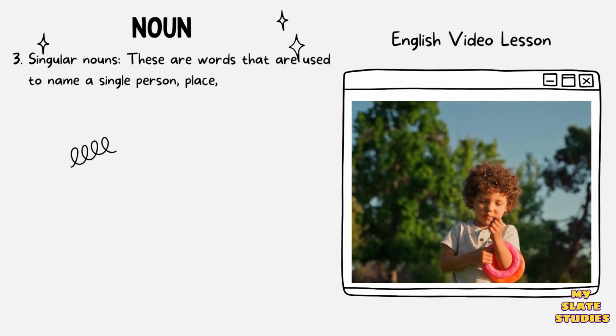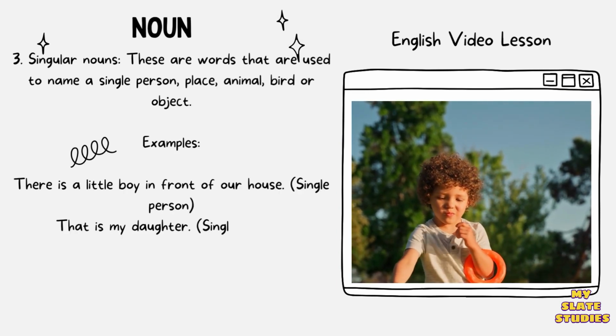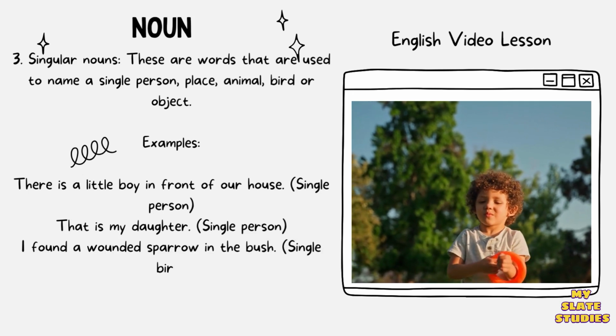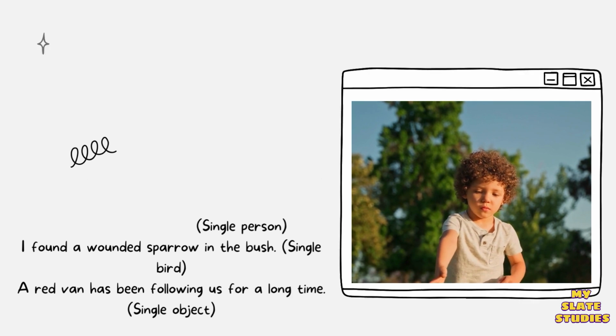3. Singular nouns. These are words that are used to name a single person, place, animal, bird, or object. Examples: there is a little boy in front of our house. Single person. That is my daughter. Single person.